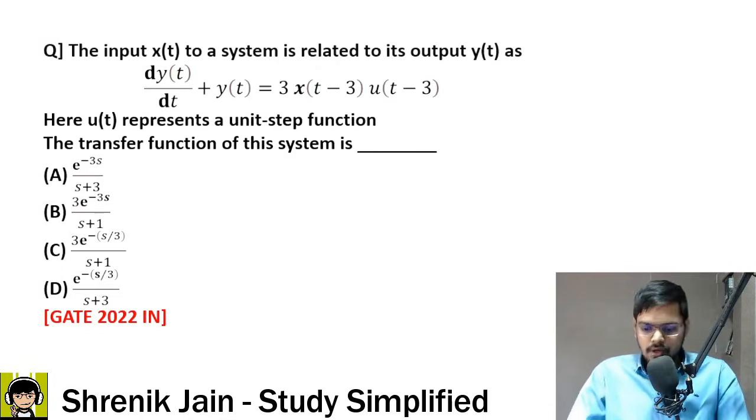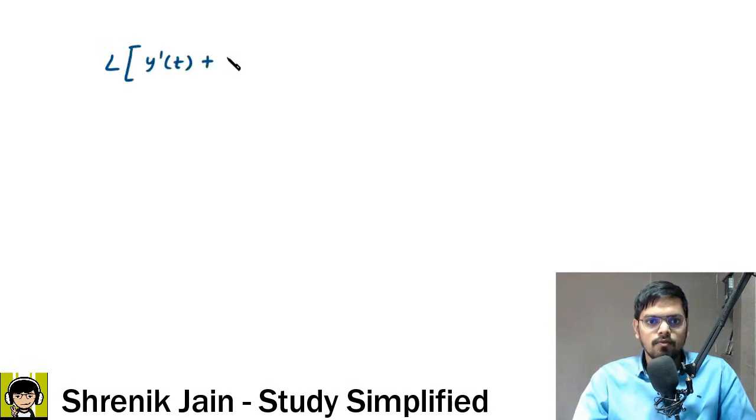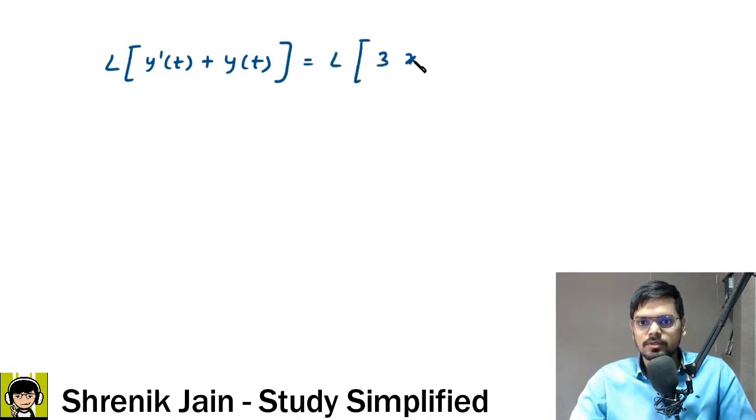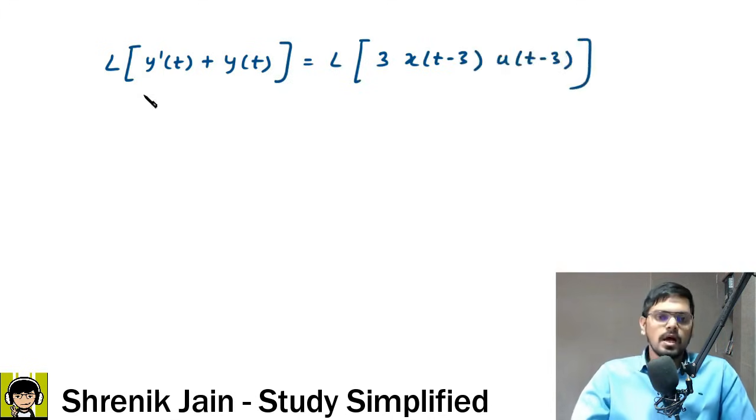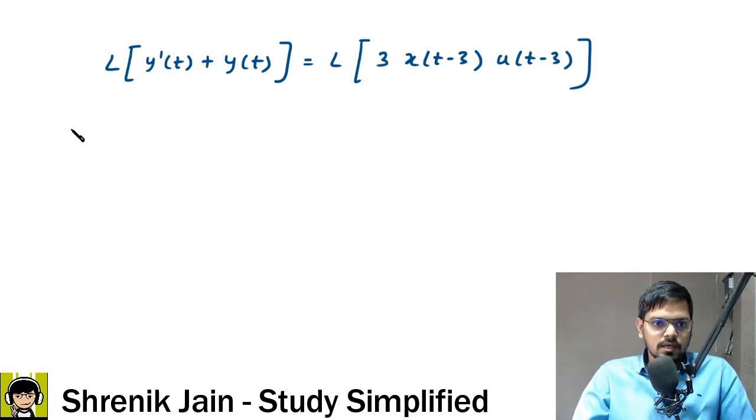What to do? First of all, we use the Laplace transform by saying, let us take Laplace transform on both sides of the expression. Laplace of y dash of t plus y of t, that is equal to Laplace of 3 times x of t minus 3 into u of t minus 3. Now, Laplace of y dash of t, you know, right? Laplace follows the linearity property, so it gets distributed to this term and also to this term. Laplace of derivative is s to the power 1, because it is only one derivative, then y of s minus y of 0.